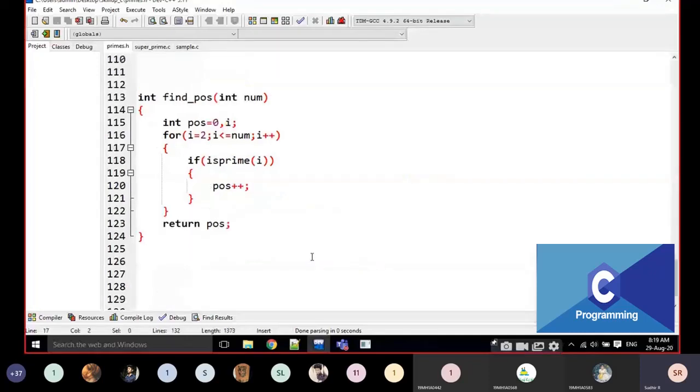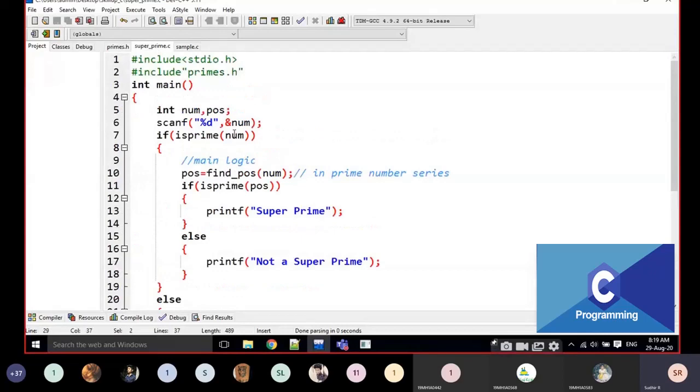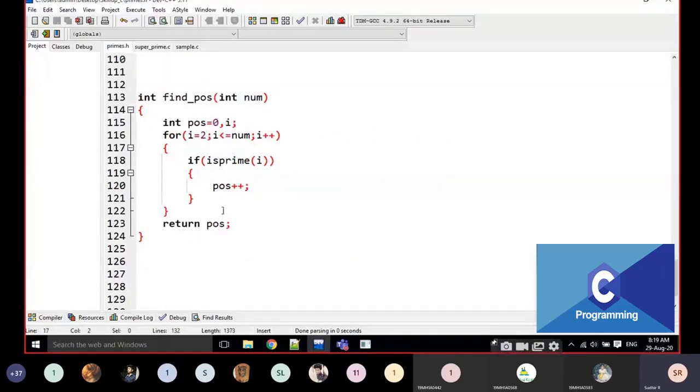I'm not writing the function definitions in the .c file. I'm writing the function definitions in a .h file, a user defined header file. That's why I'm writing only one time and using it a number of times. Find position of. Just note that down.